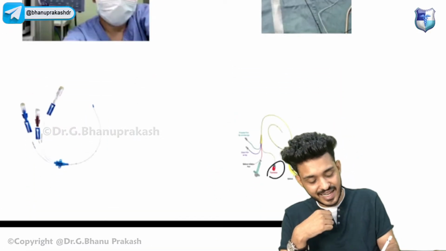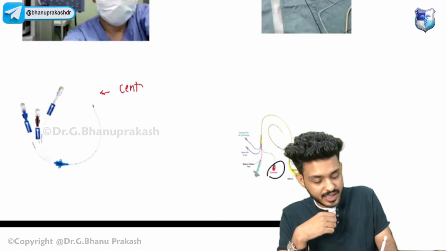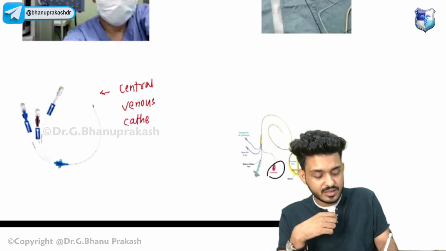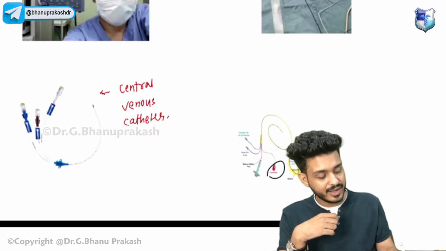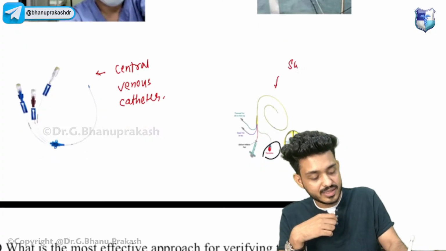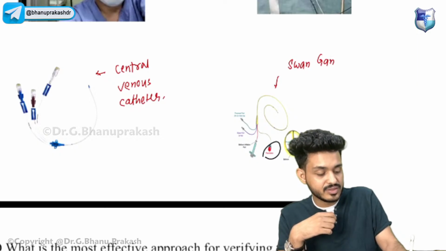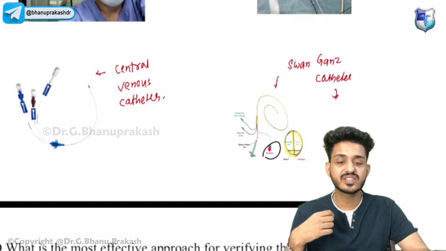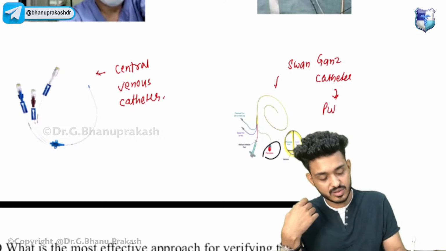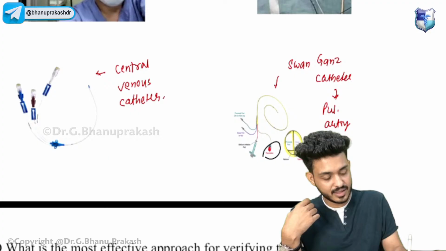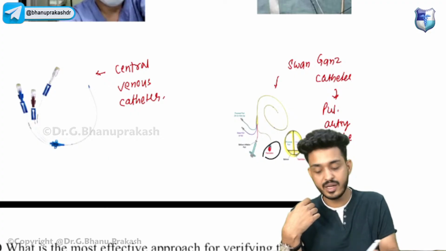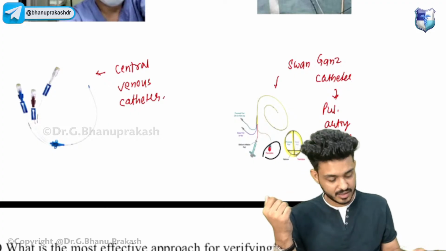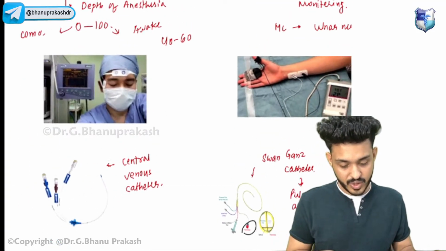Okay, this one is your central venous line. This one is your central venous catheter. And this one, multiport, is your Swan-Ganz catheter. This is also known as the pulmonary artery catheter. So these are the 4 points that you have to remember.